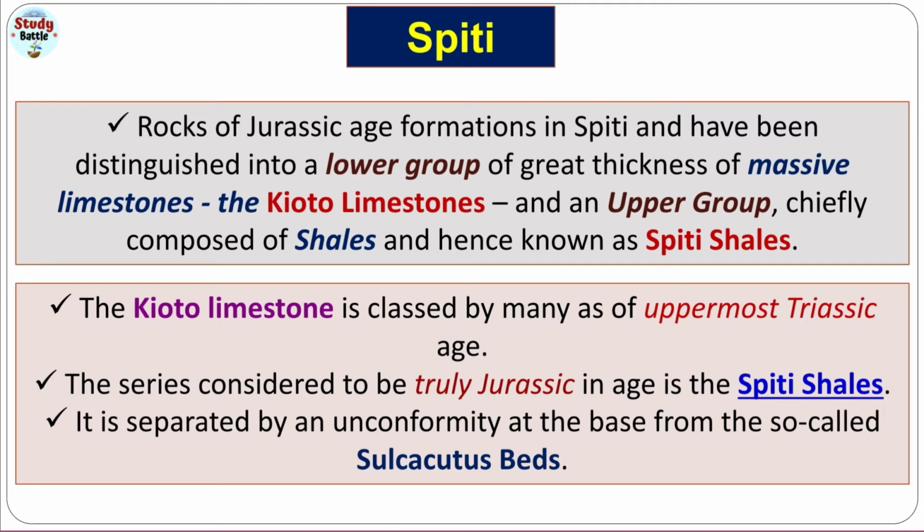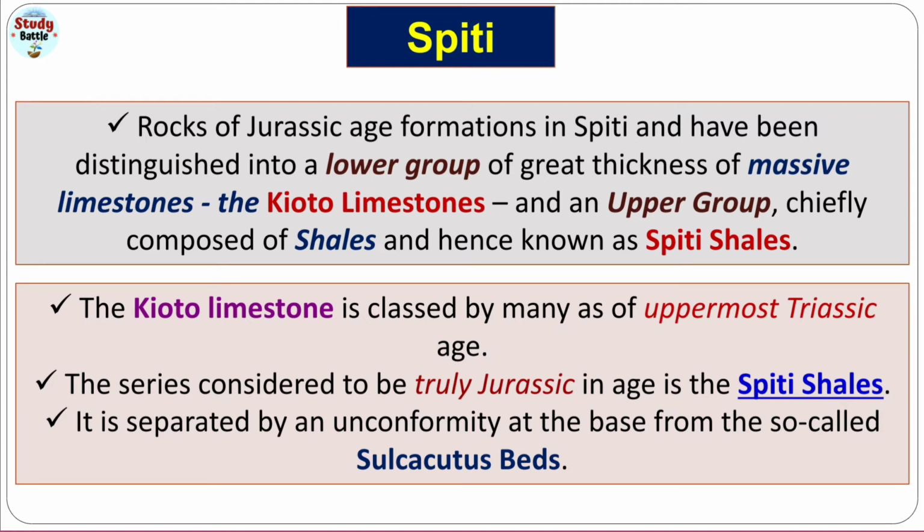The Jurassic rocks in Spiti have been distinguished into a lower group of greater thickness of massive limestone, known as the Kyoto limestone, or Kyoto group, but since the rocks are limestone formation, we call them Kyoto limestone.